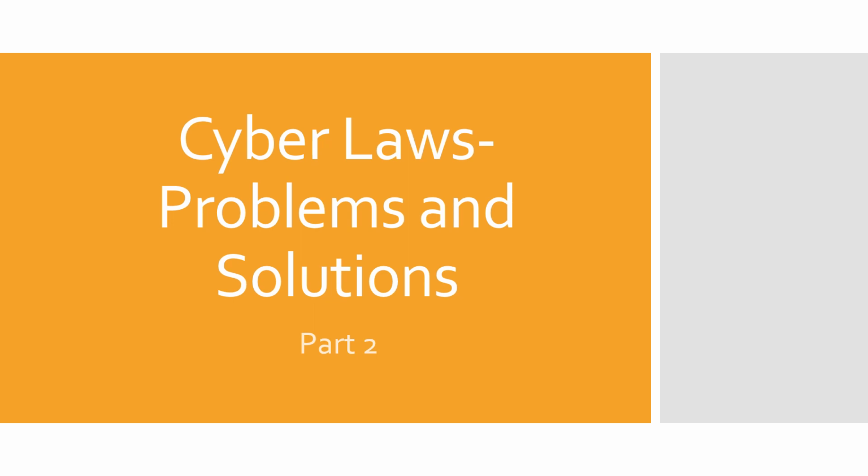So here the issue is denial of access to an authorized person, and the relevant section here is section 43 subclause F of the Information Technology Act. Section 43 subclause F covers the case of any interference in the computer, computer system or computer network or any misuse of computer devices, etc.